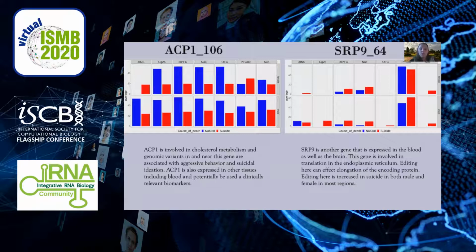This is supported by studies that show the involvement of cholesterol metabolism in suicidal behavior. Moreover, this gene is also expressed and edited in blood samples, so it can be used as a clinically relevant biomarker. We will come back to this when I talk about future directions in a moment. Another gene that is also expressed in the blood as well as the brain is SRP9, known to play a role in the translation of proteins in the endoplasmic reticulum in cells, and is high on the top of the editing site list. However, the editing frequencies are quite low and the differences between conditions are minimal. This would suggest it may not be such a useful marker in the clinical setting.